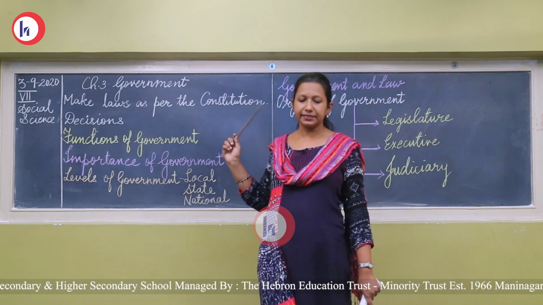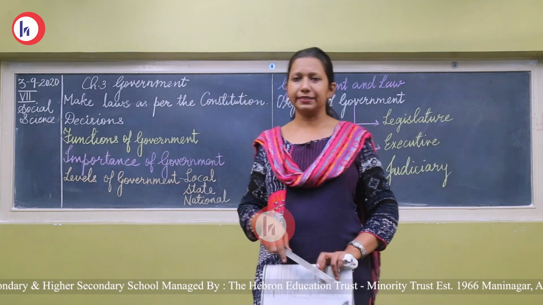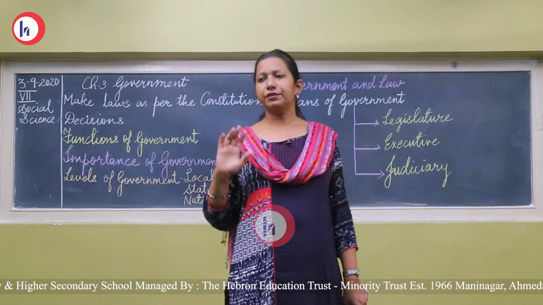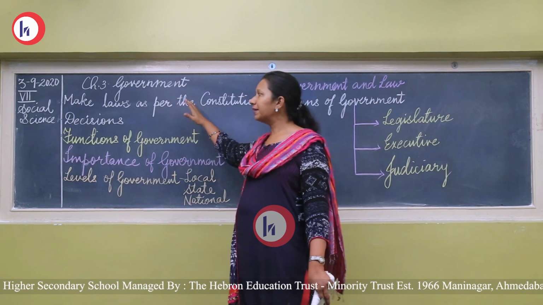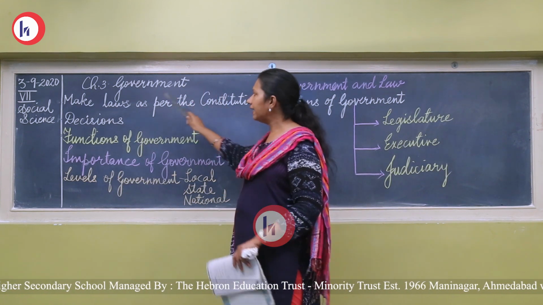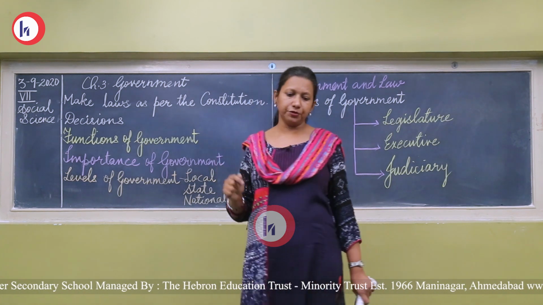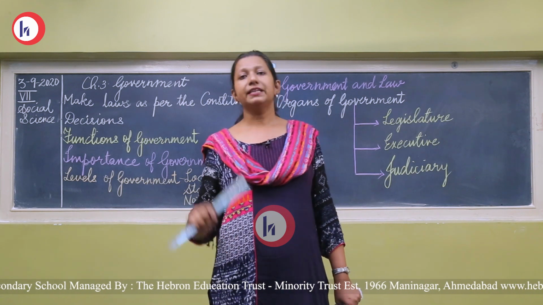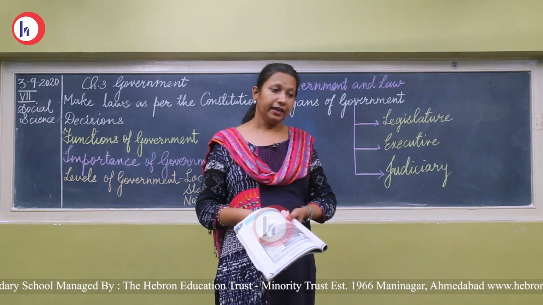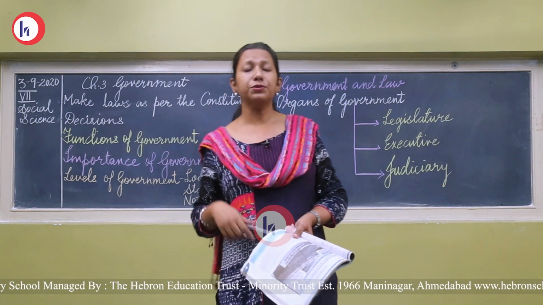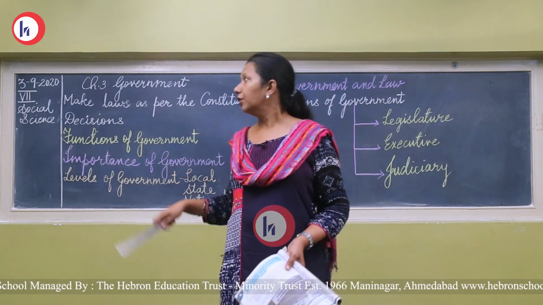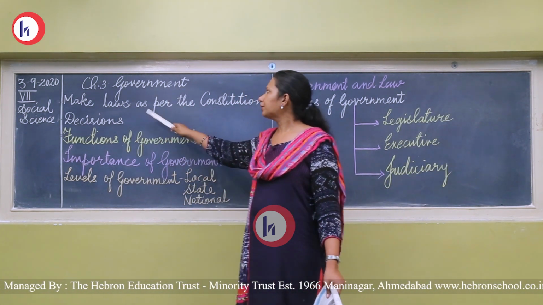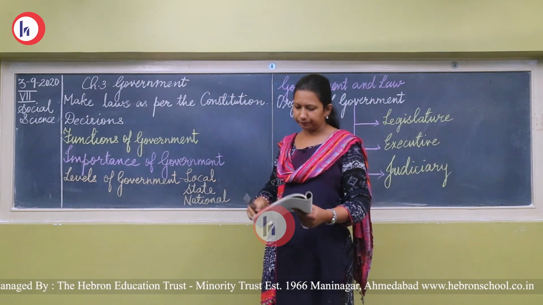What is the constitution? In 6th standard you have learned. Constitution is a set of rules, a set of rules which are decided for a country. Accordingly, the rules are prepared by the government. Government cannot prepare any rules or any laws which are outside the constitution. And one important thing I want to let you know: the Indian constitution is the largest written constitution in the world. It took 2 years, 11 months and 18 days to complete this written constitution. So whatever decisions, whatever laws the government is making, that all are from the constitution.